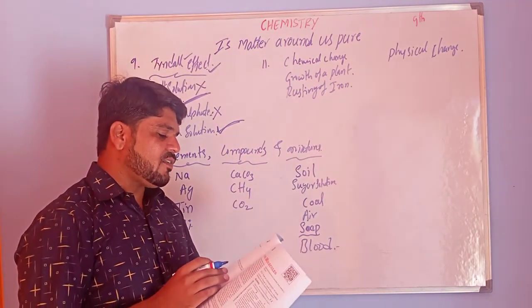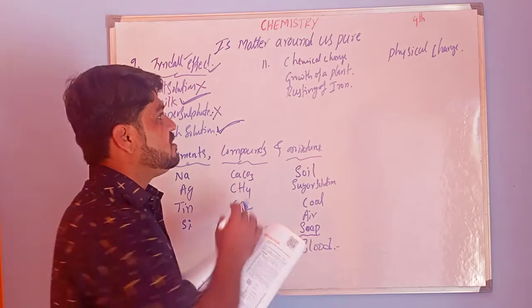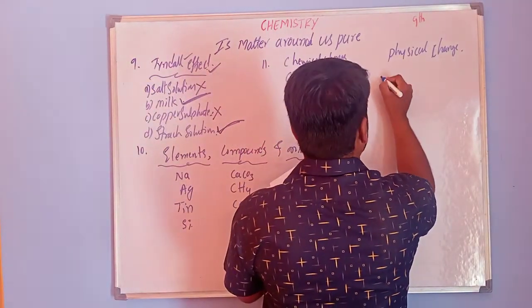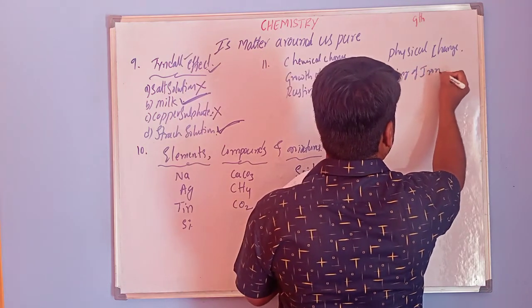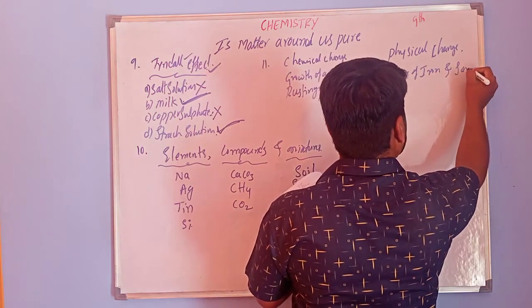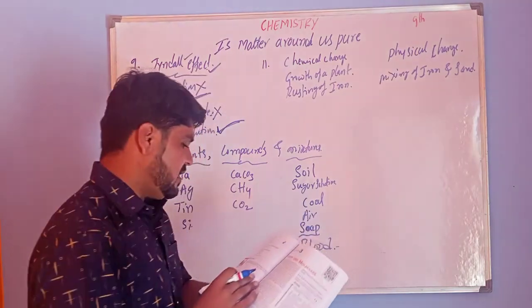Next, mixing of iron filings and sand is a physical change.